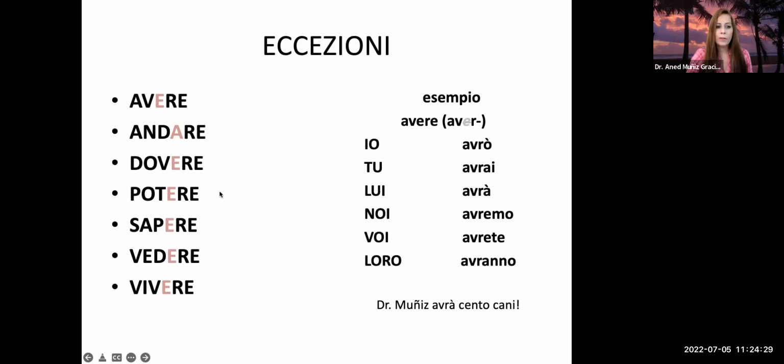So if you say, oh, I won't be able to work tomorrow, io non potrò lavorare domani. Io dovrò aiutare la mamma. Dovrò, io dovrò. Andrò, dovrò, potrò, saprò, vedrò, and vivrò are the roots here, to which you then put the regular endings. So, un esempio, la dottoressa Muñiz avrà 100 cani. Ah, I wish!